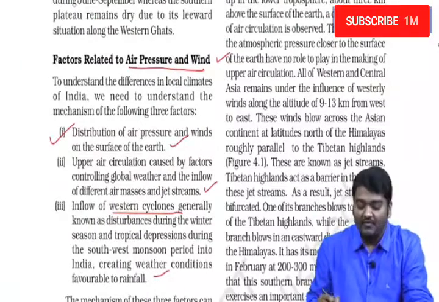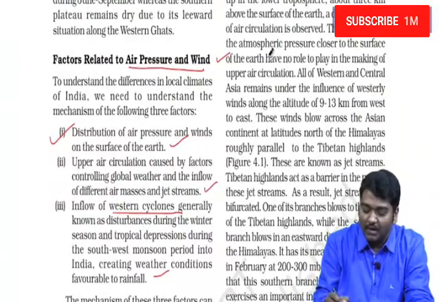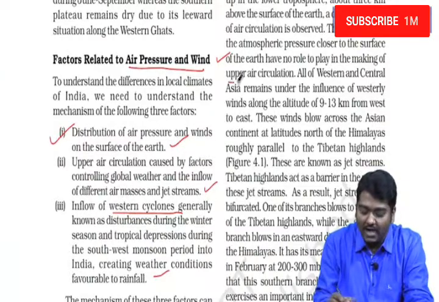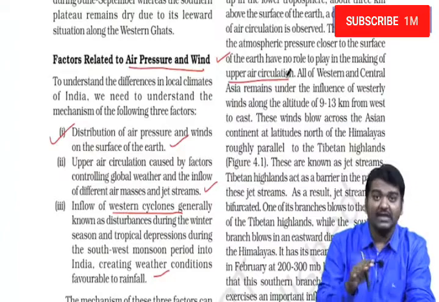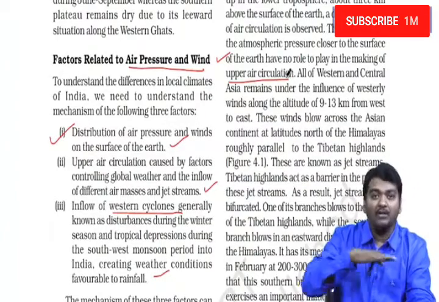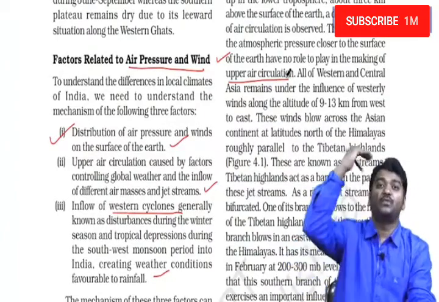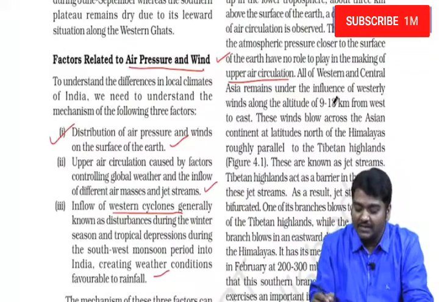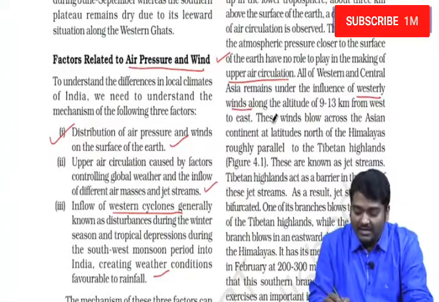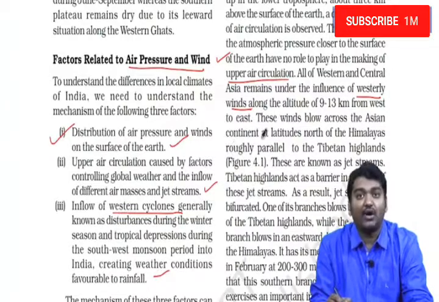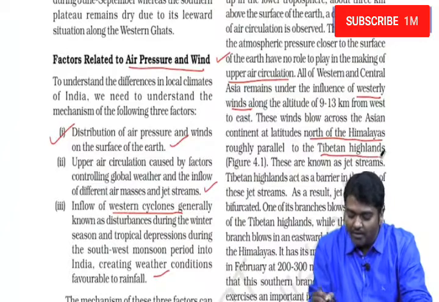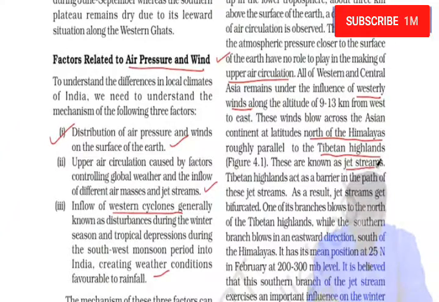Here we need to read that variations in the atmospheric pressure closer to the surface of the earth have no role to play in the upper air circulation. The meaning of this is, whatever winds are blowing on the surface have nothing to do with the winds blowing above. Above you are actually seeing some disturbances called jet streams, westerly winds. These winds blow across the Asian continent at latitudes north of Himalayas, and they run roughly parallel to Tibetan highlands. These are known as jet streams.